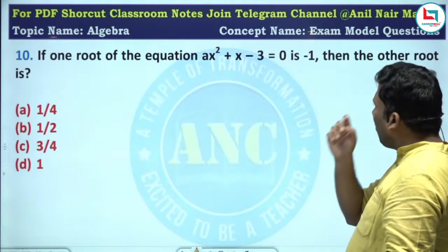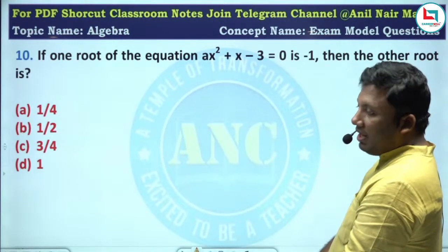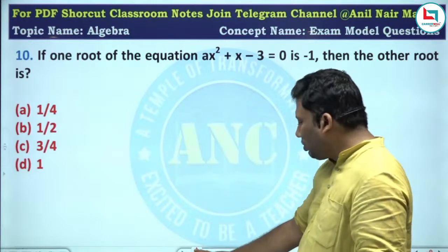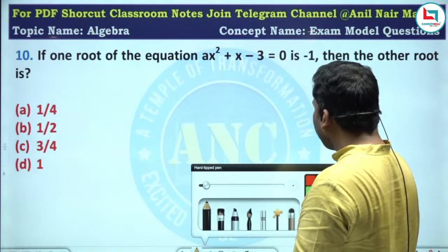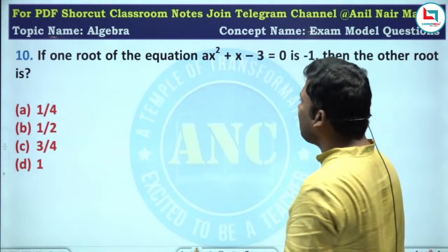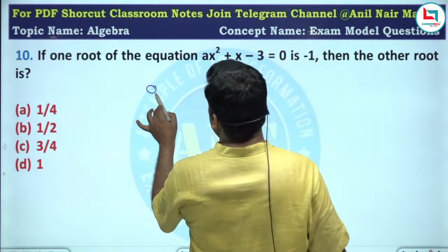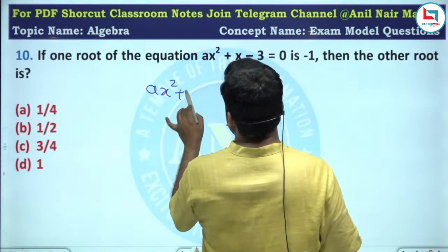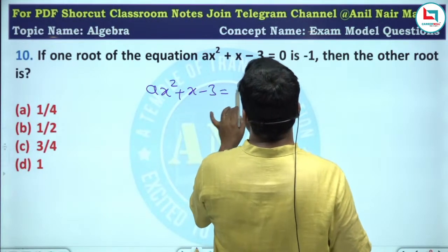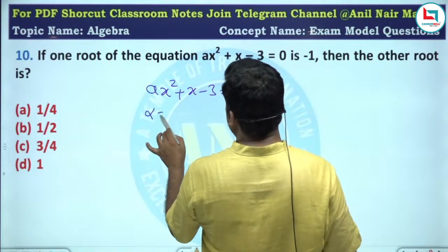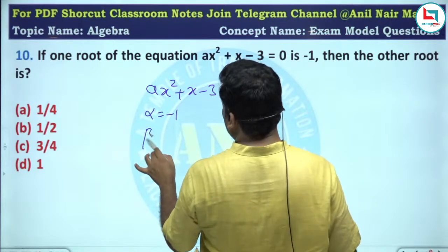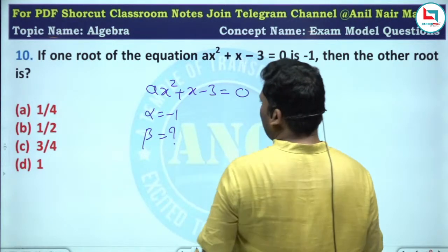Next one. If one root is minus 1, then what is the other root? A root will always satisfy the equation a x square plus x minus 3 equivalent to 0. Alpha is minus 1. Beta is how much?